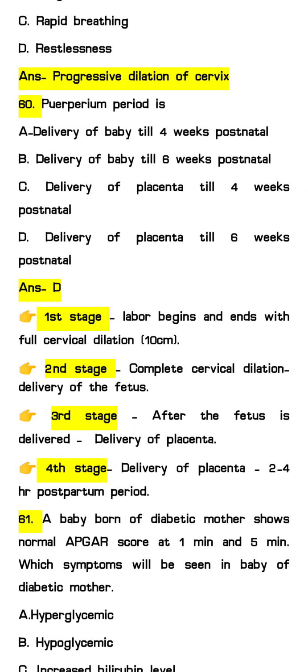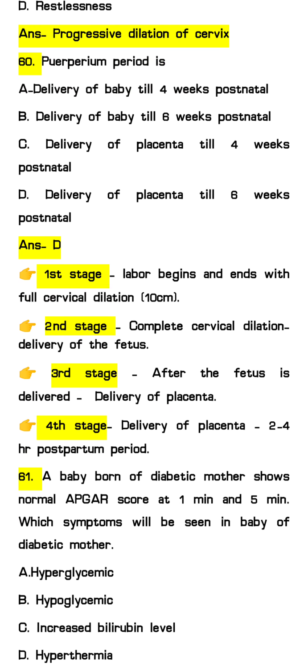Next, here we will see all the 4 stages of labor. The first stage starts with true labor pain and ends with full cervical dilation, till 10 centimeters. The second stage starts with complete cervical dilation, that is 10 centimeters, till the delivery of the fetus.